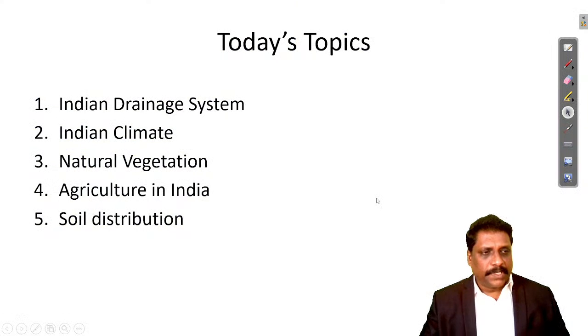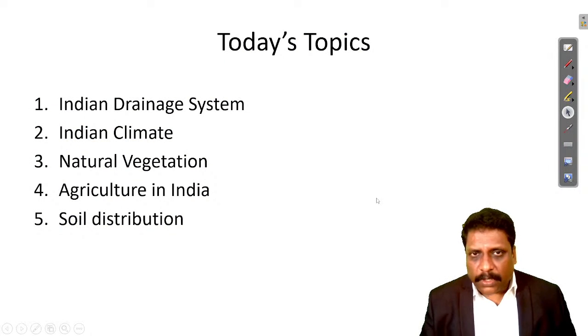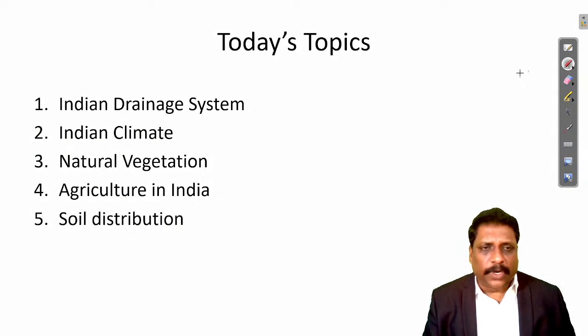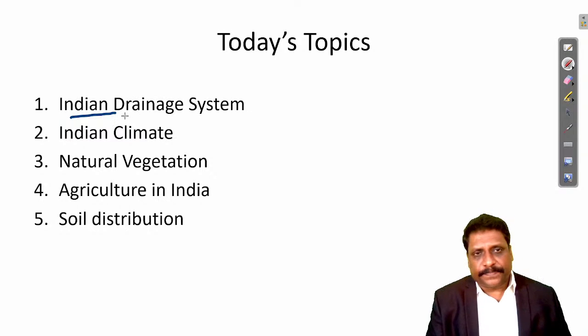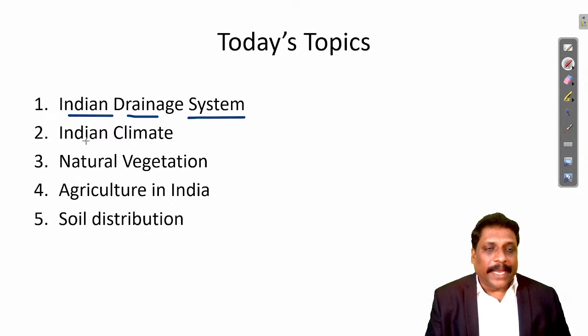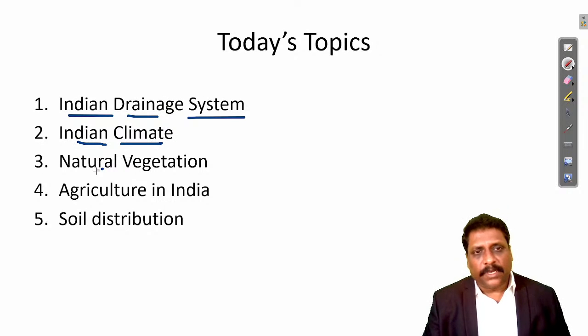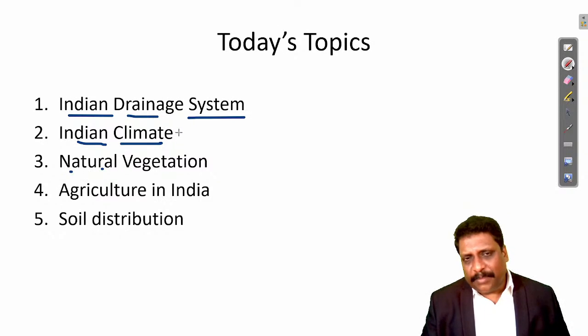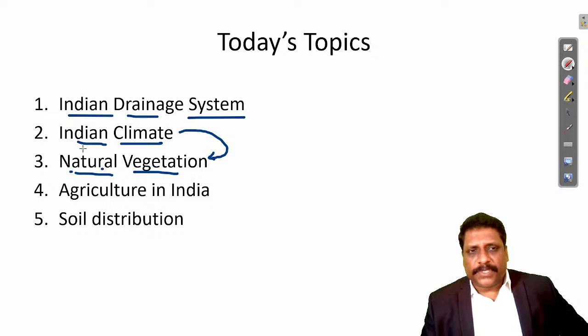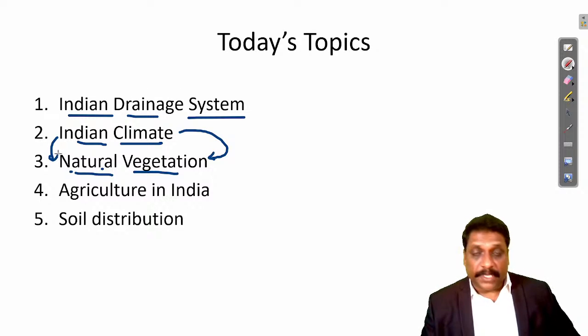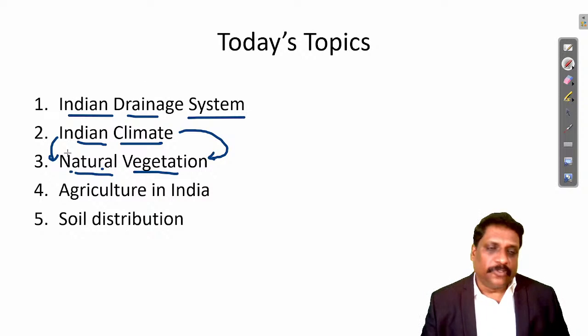With this, today, talking about the likely topics, what exactly we'll be discussing. As I said, we'll be talking about this Indian drainage system. We'll be talking about the river systems in India, Indian drainage system. Then we'll be talking about Indian climate. Then the natural vegetation. See, climate and vegetation, they are very closely related. Only thing is that I will be giving you some exceptions. Apart from the exceptions, generally this climate and vegetation almost overlap with each other.